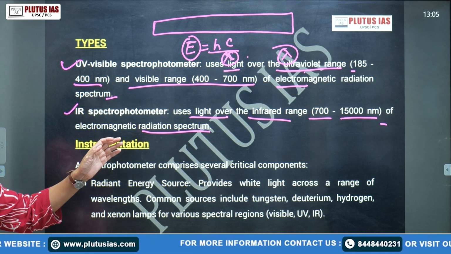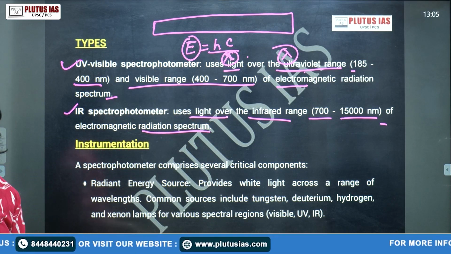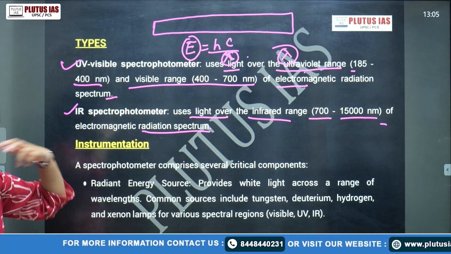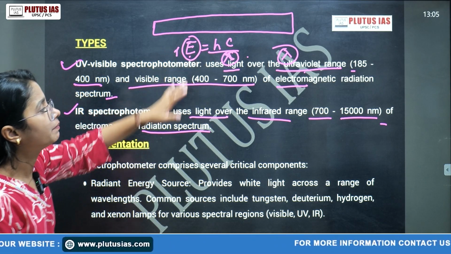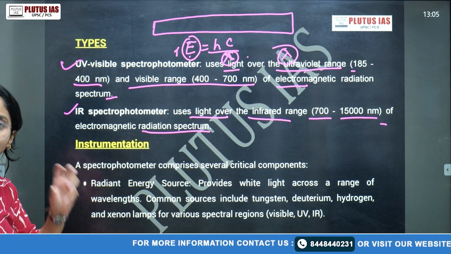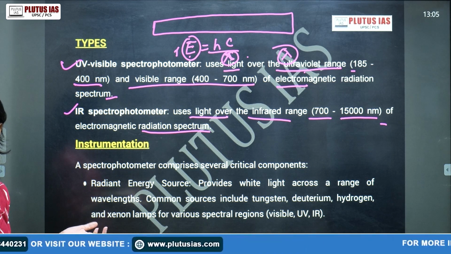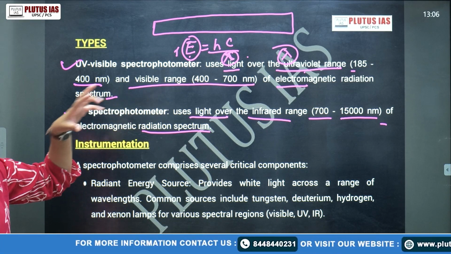Why? Because infrared radiation has 700 to 1500 nanometers. That means compared to UV, IR has a larger wavelength, so it will have low energy. Maybe we put it in the spectrophotometer and that substance will just break down if we are using UV light. So this is about different types of material using different types of spectrophotometry.